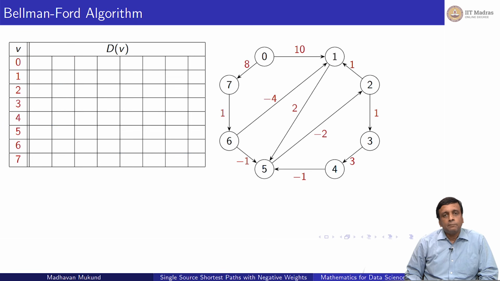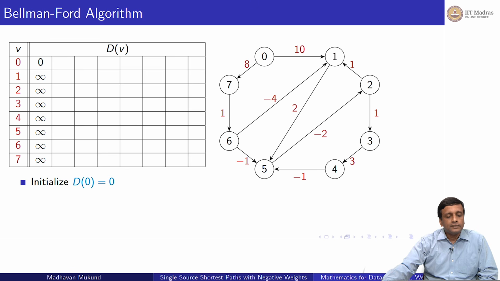So what we do is we keep recomputing this distance d of v. Remember that d of v is the best distance I know of right now for vertex v. In this case there are 8 vertices, 0 to 7, and we are going to iterate this after initialization n minus 1 times. So there are 8 vertices, so n is 8. We run this iteration 7 times, and in 7 times it should hopefully give us the shortest path from 0 to every other vertex.